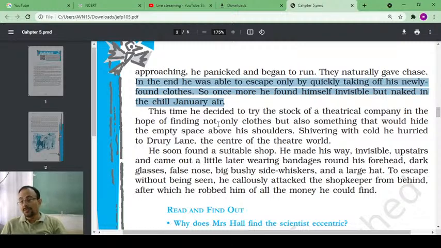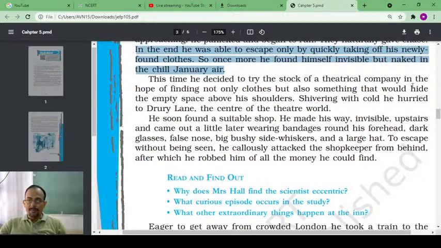This time, he decided to try the stock of a theatrical company in the hope of finding not only clothes but also something that would hide the empty space above his shoulders. Right?